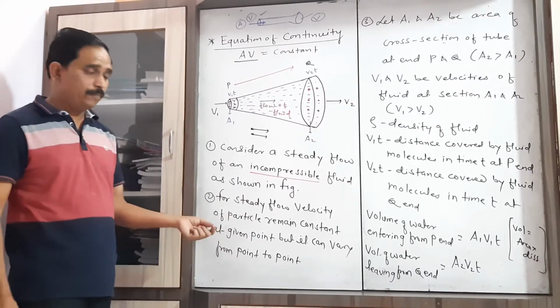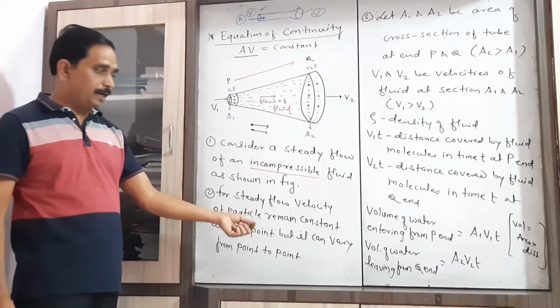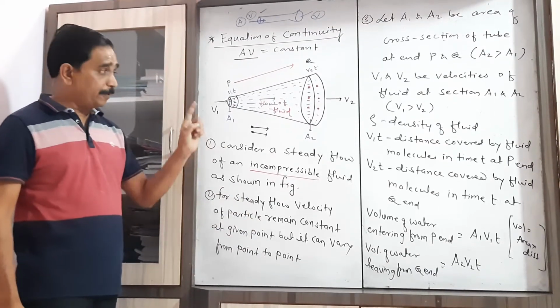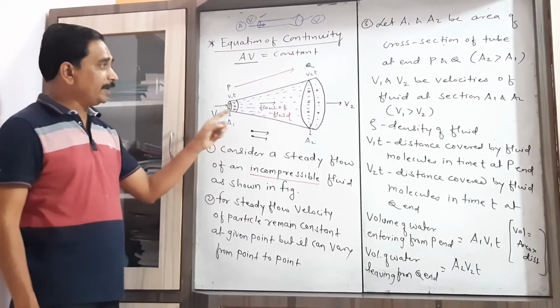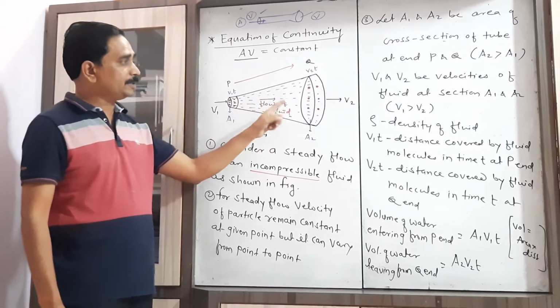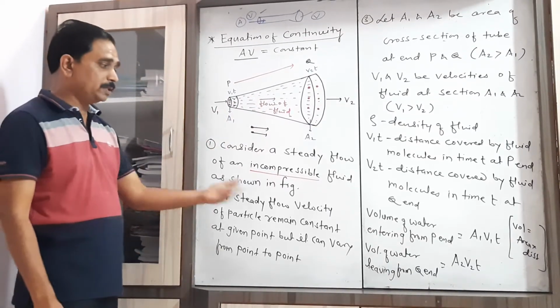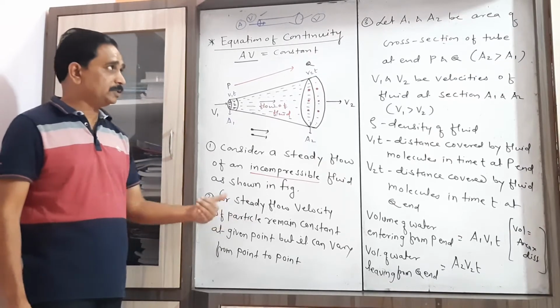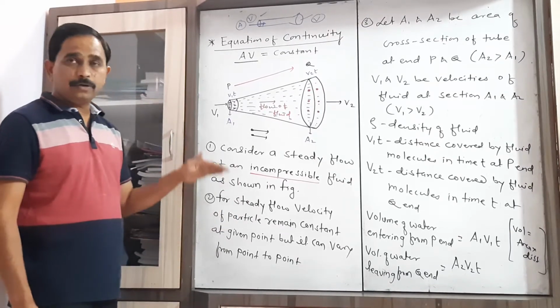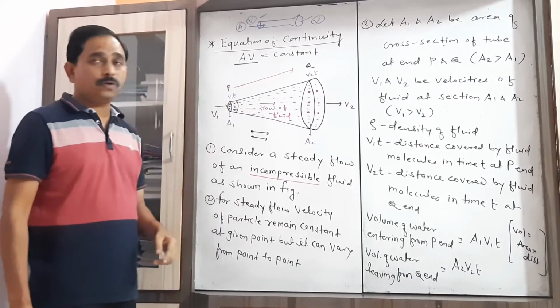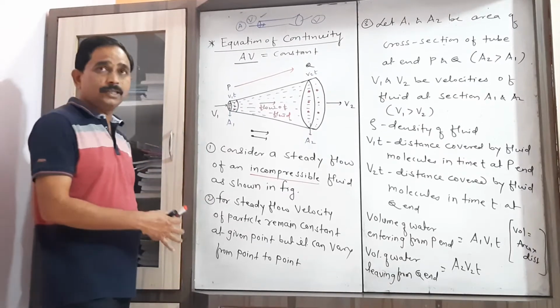For a steady flow, the velocity of a particle remains constant at a particular point, but when that particle moves from one place to another place, its velocity may vary, which means it either increases or decreases. Now in order to prove this relation, A v equal to constant, let us consider certain things.